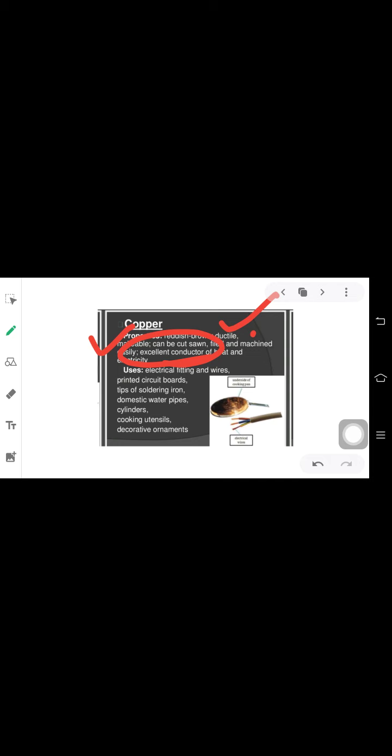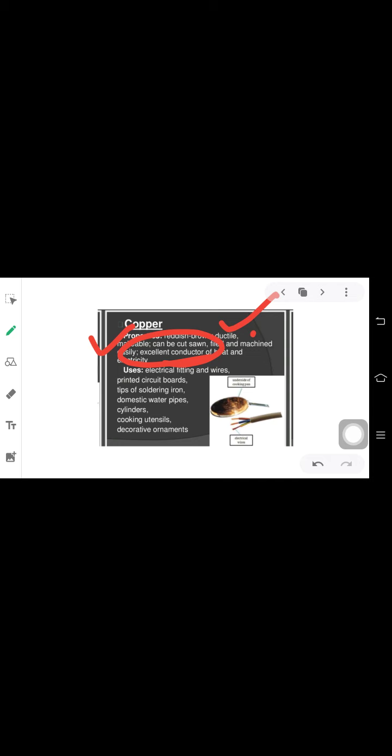Coming to its uses, it is used in manufacturing of electrical cables, electrical fittings and wires, printed circuit boards, tips of soldering iron, domestic water pipes, cylinders, utensils and decorative ornaments. It is majorly used in electrical cables, and in the electronic and chemical industry to produce other compounds. I hope you are clear with the uses of it.